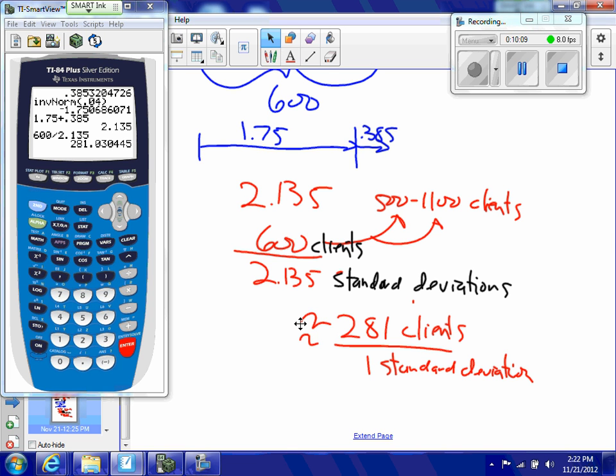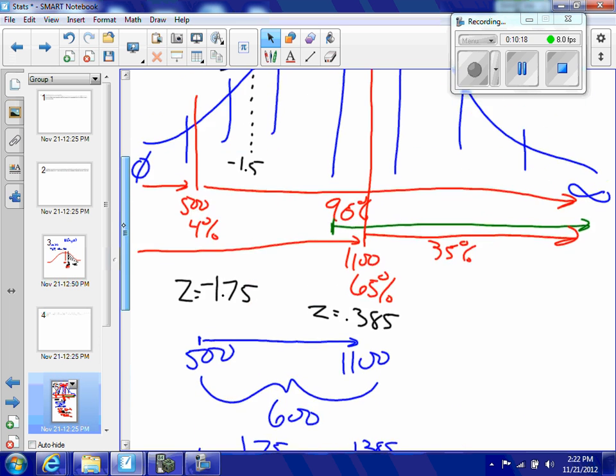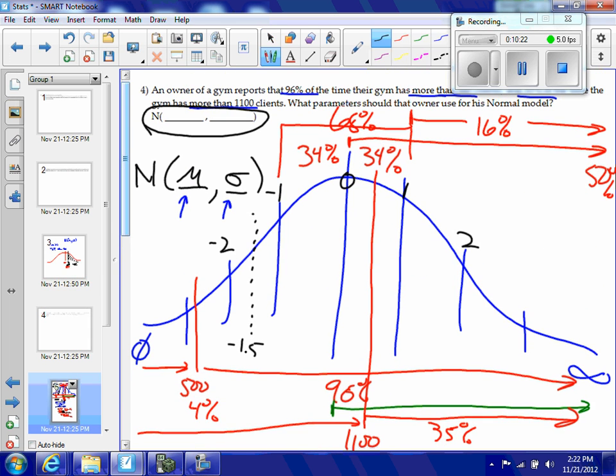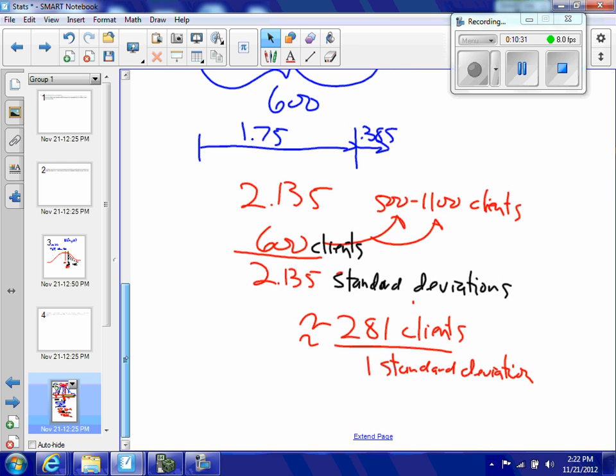Well, that's part of the model that I'm trying to fill in. So part of my N is 281. That's my standard deviation part. And once I found that, it should be pretty easy to find the mean. In fact, I can find it one of two ways.